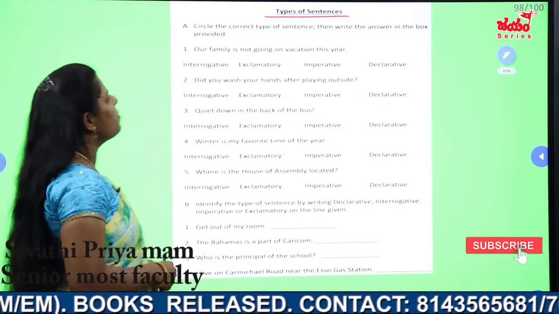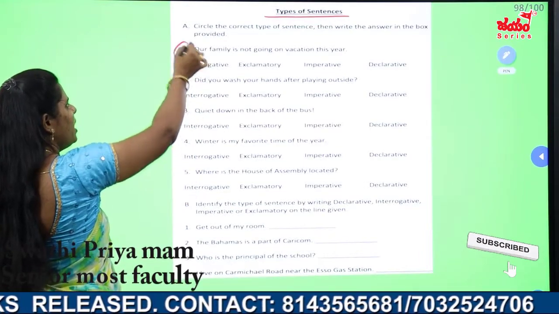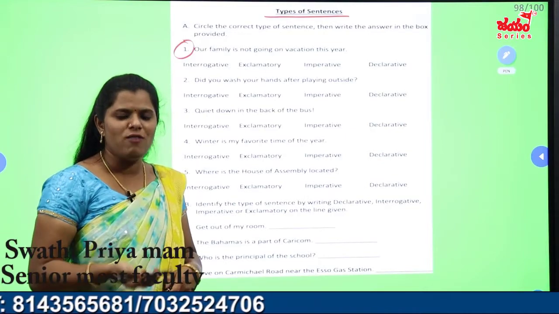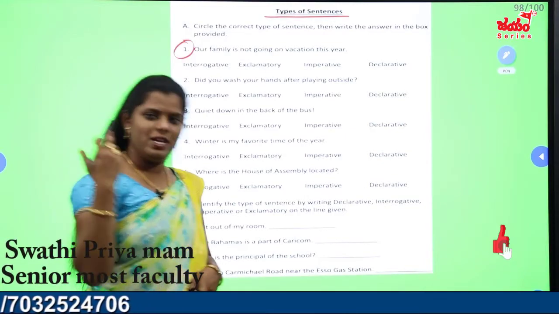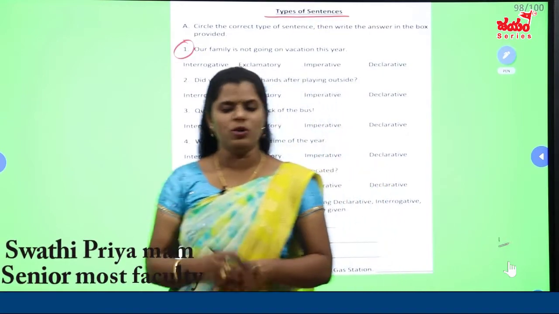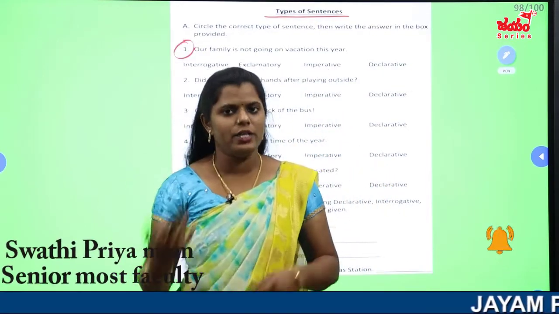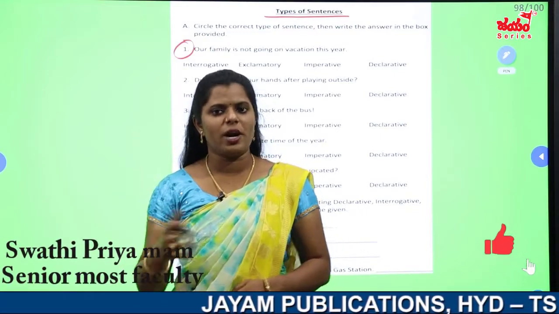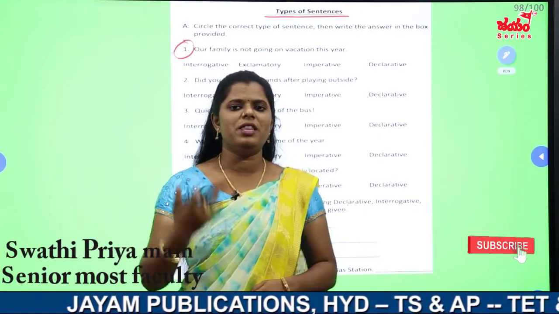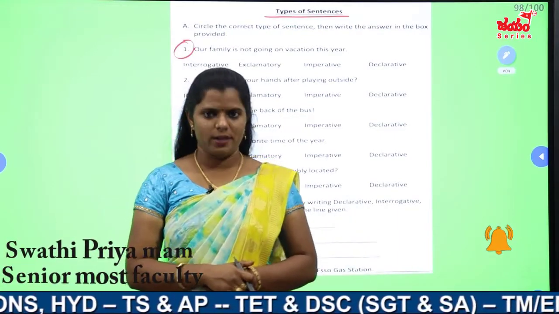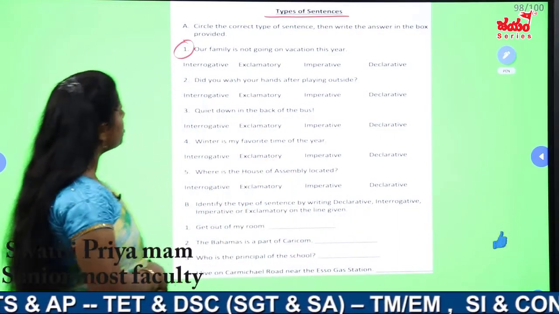Okay. Here see everybody, I think you cannot see properly, but I will read slowly. You try to follow my words and try to say me what kind of sentence it is. If it is a normal statement, say declarative or say assertive. If it is question, say interrogative. If it is any order or request or suggestion or beg or anything else, say me the imperative. If it is exclamation, say exclamatory. Okay. Now we will see the first sentence on screen.